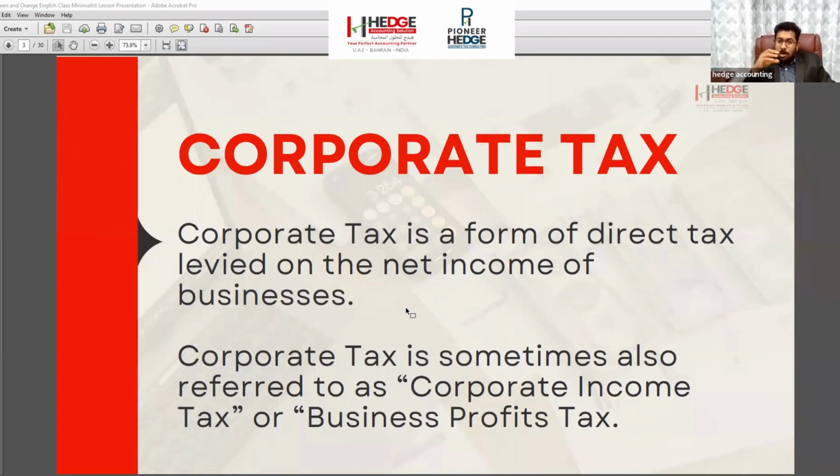We deduct all our expenses from the sales, and at last we get the profit or the net income. On that income, we are going to pay the corporate tax, that is 9% corporate tax. The government said it is 9%, and we will pay that 9% on the net income only.